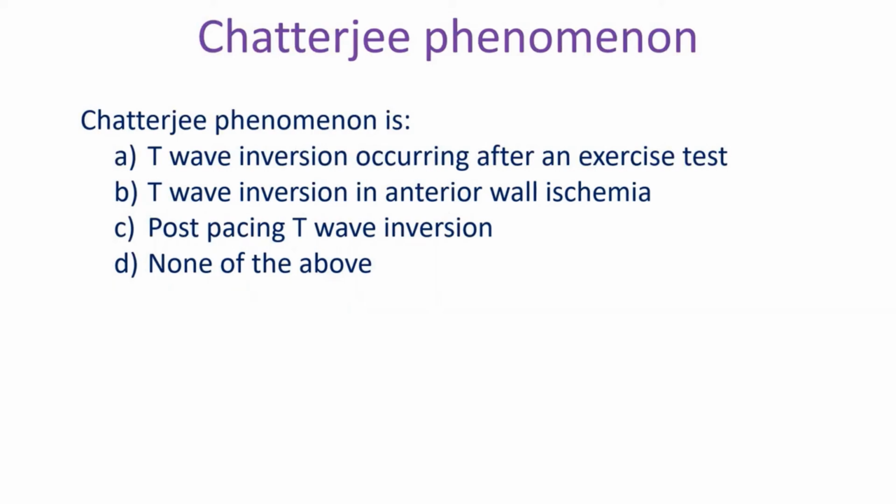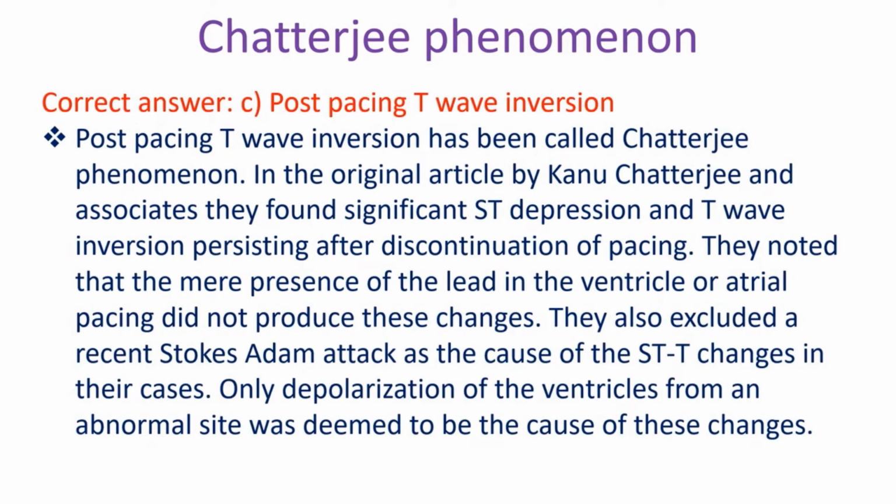Chatterjee phenomenon is: A. T-wave inversion occurring after an exercise test, B. T-wave inversion in anterior ischemia, C. Post-pacing T-wave inversion, D. None of the above. Correct answer: C. Post-pacing T-wave inversion. Post-pacing T-wave inversion has been called Chatterjee phenomenon.